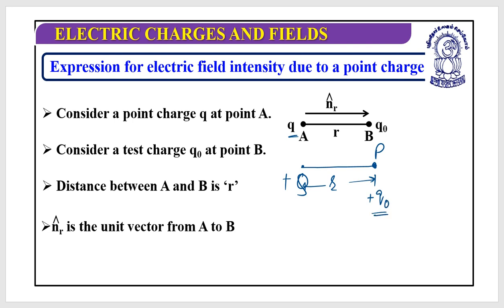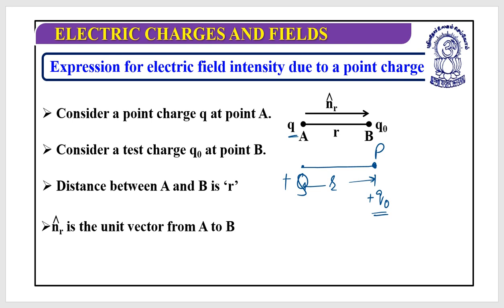Now answer me, what is the property of a test charge? First, it should be positive only. Second, it should be very small as compared to the charge due to which we are supposed to find the electric field.